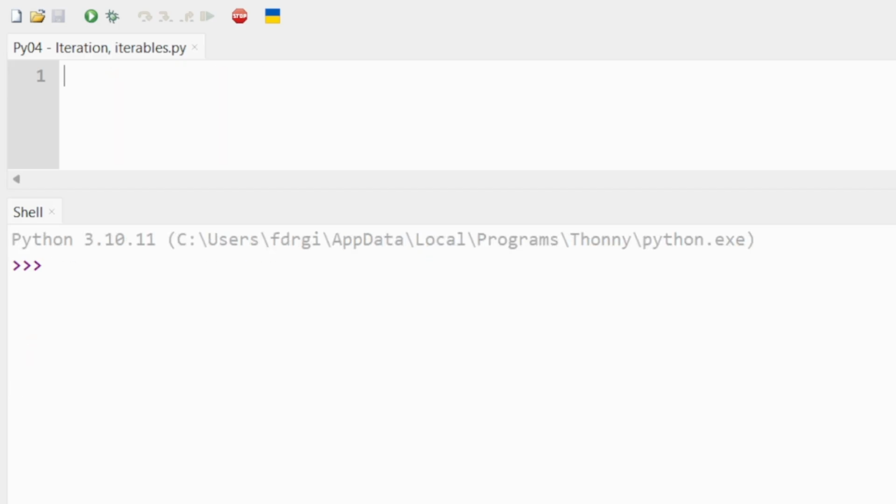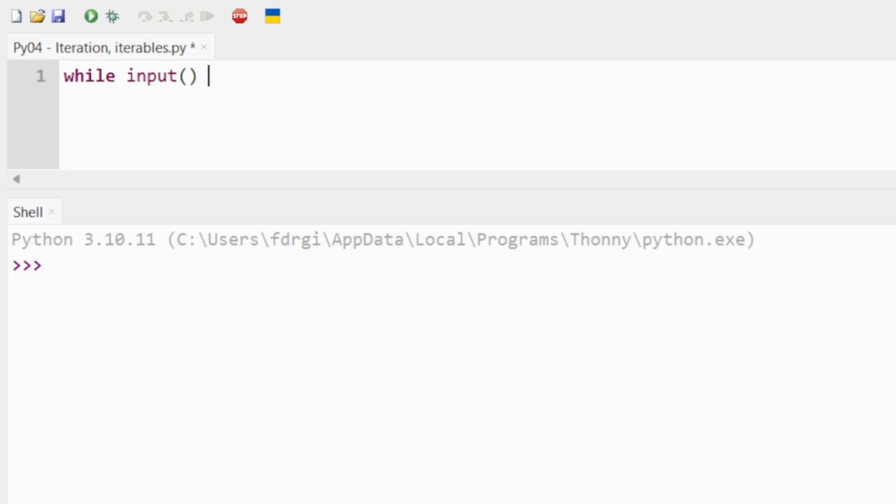Now, the other important kind of iteration in Python is indefinite or conditional iteration, which is represented by the word while. Now, while is very different to for in that it will keep looping until its expression says false.